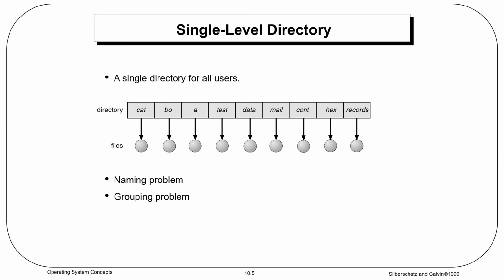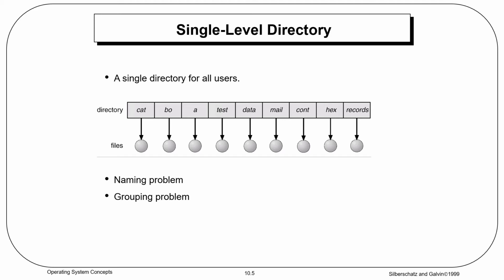Next, this is a single level directory. All files are contained in the same directory, which is easy to support and understand. However, a single level directory has significant limitations. When the number of files increases, or when the system has more than one user, since all files are in the same directory, they must have unique names.